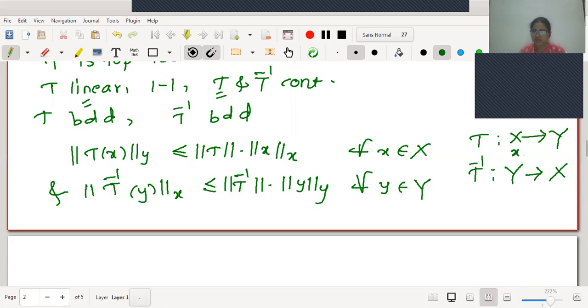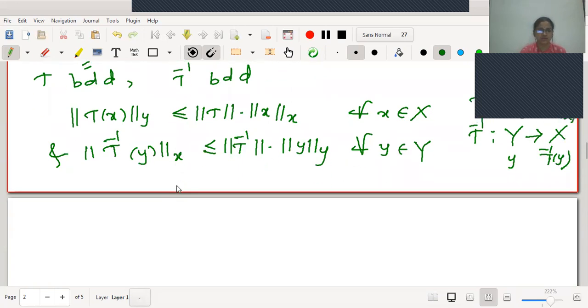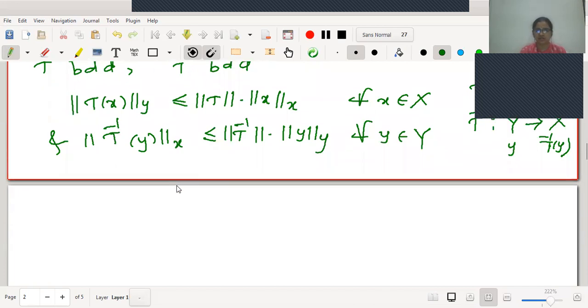If I start with x in X, the corresponding image T of x will be an element of Y. Similarly, if I start with an element y in Y for the mapping T inverse, what will be the image? The image under T inverse will be T inverse of y, and it will be an element of X. And we know on X the norm X is working. Therefore, we have written the two statements, right?